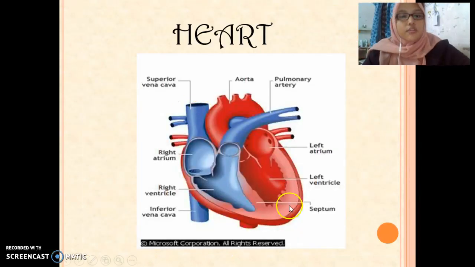This is the structure of the heart, composed of 4 chambers: the right atrium, the left atrium, the right ventricle, and the left ventricle, and 4 valves.